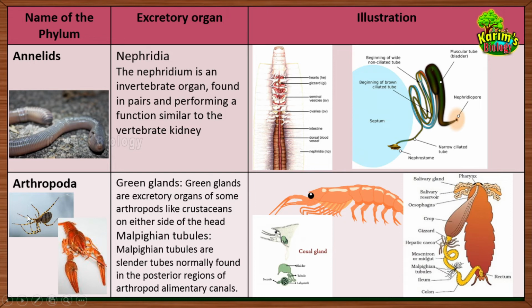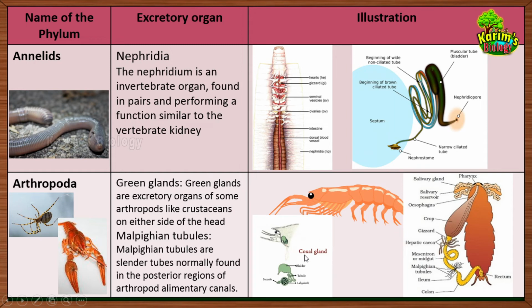Now let's come to the next phylum, which is Arthropoda. Arthropoda is the biggest phylum in the animal kingdom. The meaning of Arthropoda, you already know, is animals with jointed legs, and most arthropods live in the water, and they can also survive on the land. The arthropods which live in the water, for example crayfish, prawn and crab, are called crustaceans. In crustaceans, the excretory organs are called coxal glands, which are also called green glands.